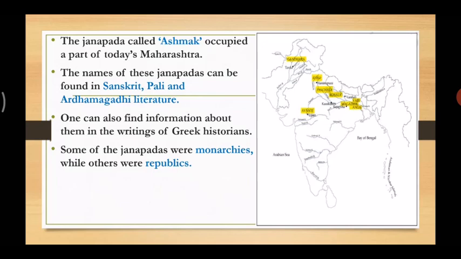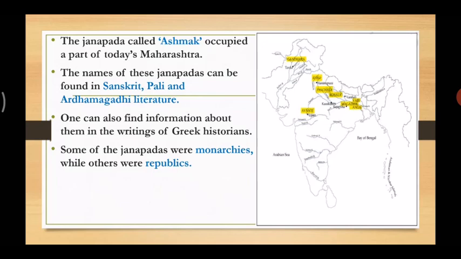So these people who used to travel also used to write and keep records. And with this we can understand that at that time people from Greece used to come to India to understand the literature. That means people from outside also used to come to India to understand this literature.